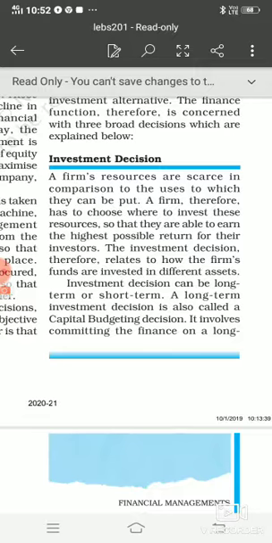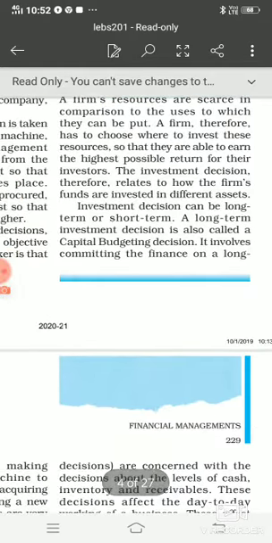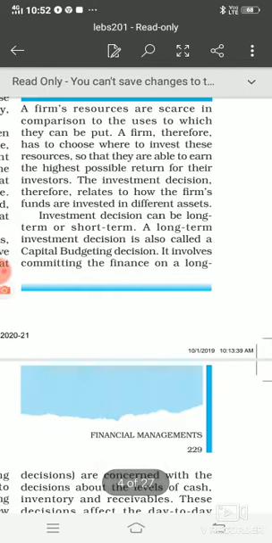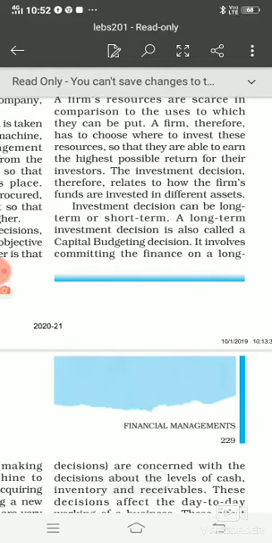Now the investment of a business can be done in two manners, right? The first is the investment decision, whenever we take that, we either go through with a long term investment or we go through with a short term investment. Now long term investment means more than 1 year. Long term investment basically is also called as capital budgeting decision, यानी जब हमें लॉन्ग टर्म में किसी प्रोजेक्ट पे अपनी मनी को अपने फाइनेंस को इन्वेस्ट करना है तो उसे हम लॉन्ग टर्म इन्वेस्टमेंट भी बोलते हैं और कैपिटल बजटिंग डिसीजन भी बोलते हैं.